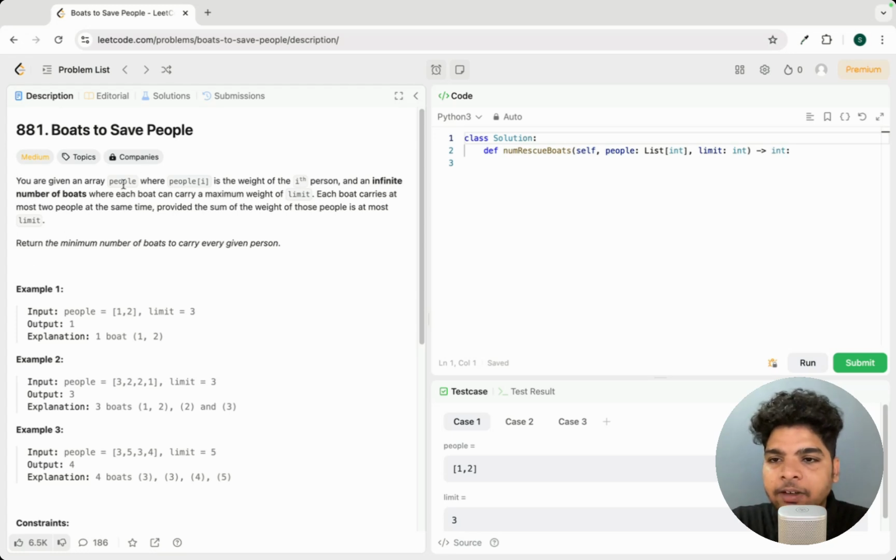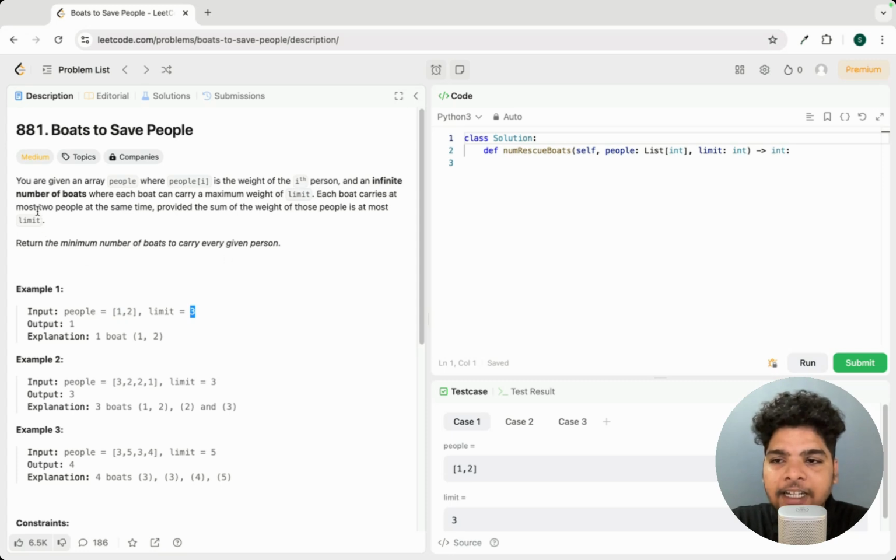You are given an array, people, where people[i] is the weight of the ith person. Here you can see, let's take this array people. Each element defines the weight of a person at that index, right? And an infinite number of boats where each boat can carry a maximum weight of limit. So there will be a limit given. Here the limit is 3.